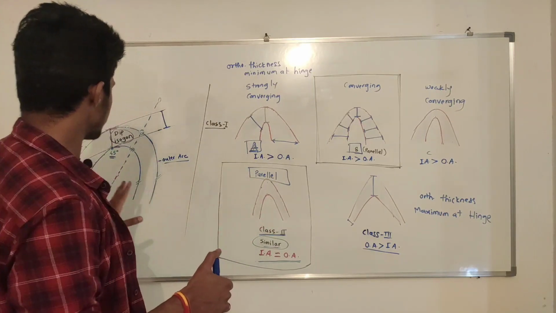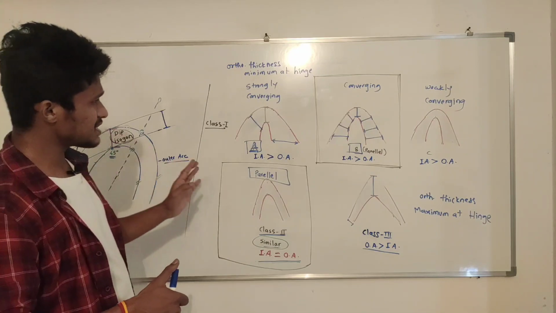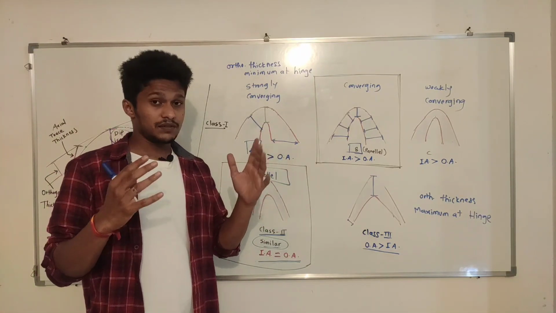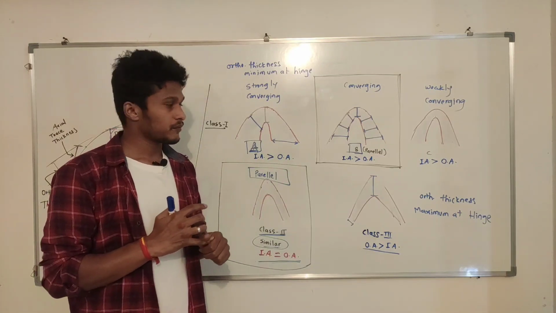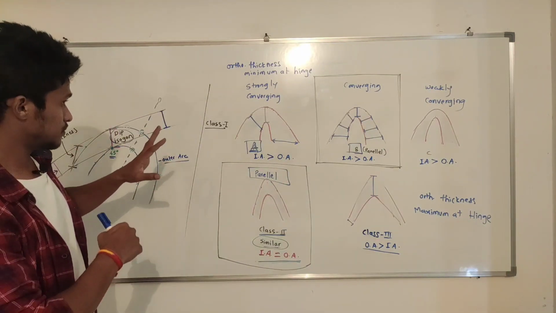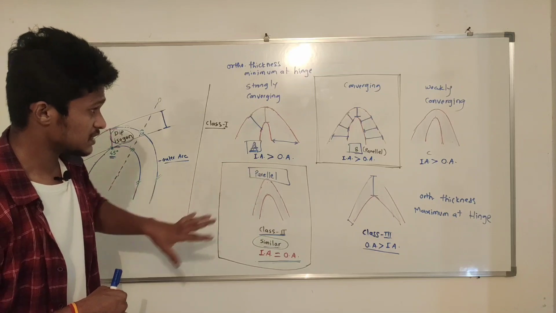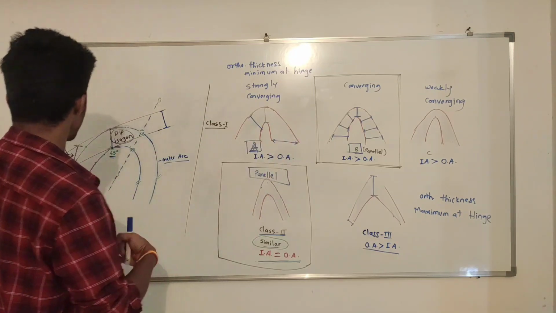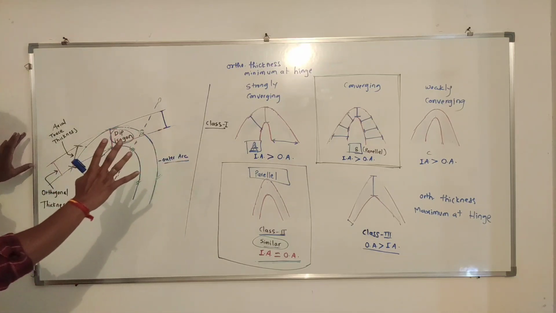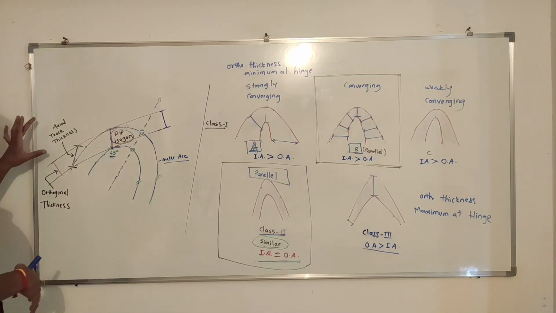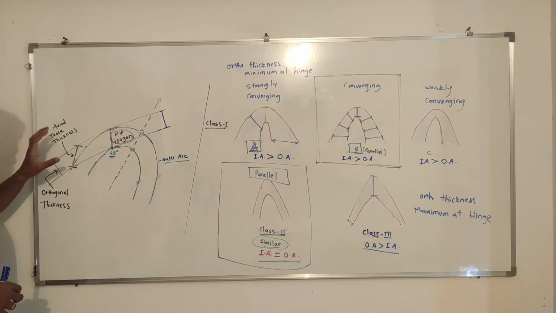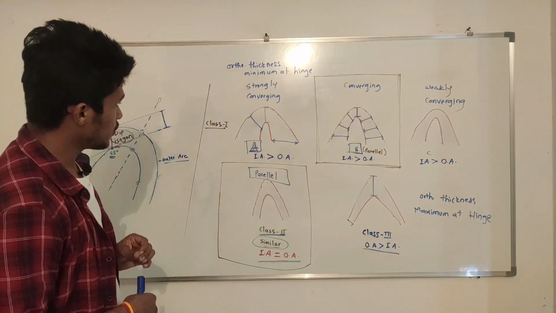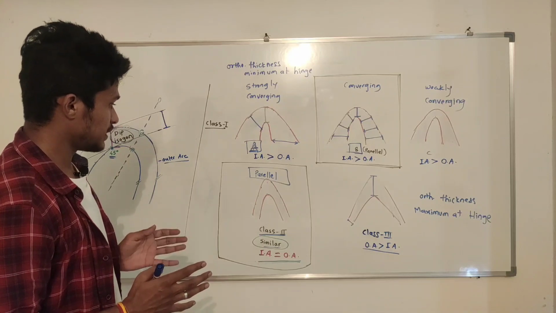Axial trace thickness you can also see. I will display one diagram at the end of this video. You can compare all these diagrams, all five classifications, actually three classifications, these are subtypes, right? You can compare all these five diagrams with respect to axial trace thickness, dip isogons and orthogonal thickness. I hope you understood all the concepts I explained.